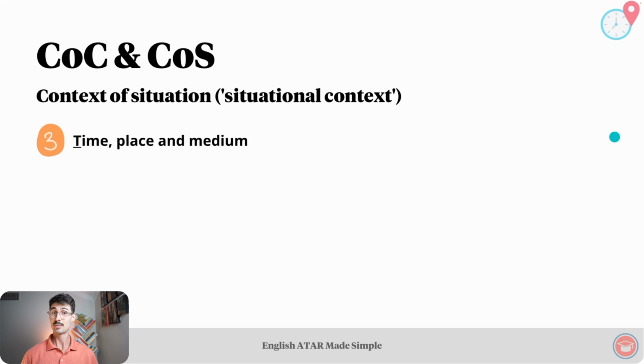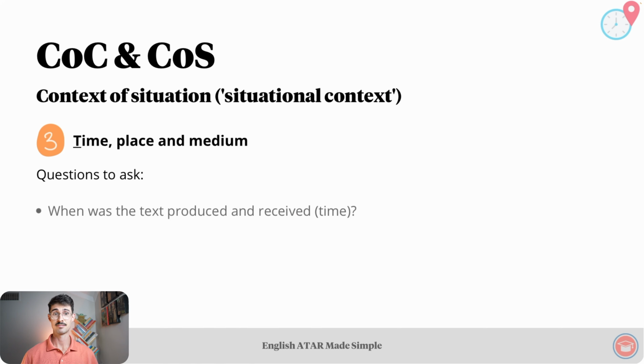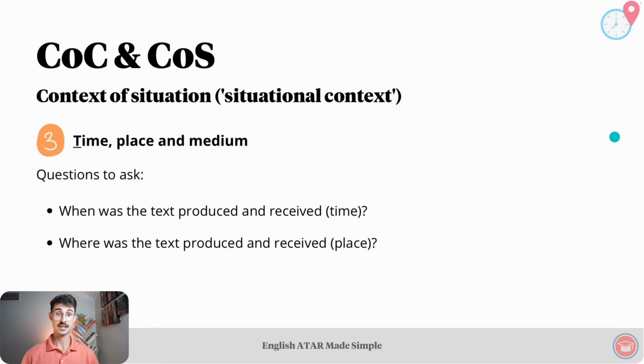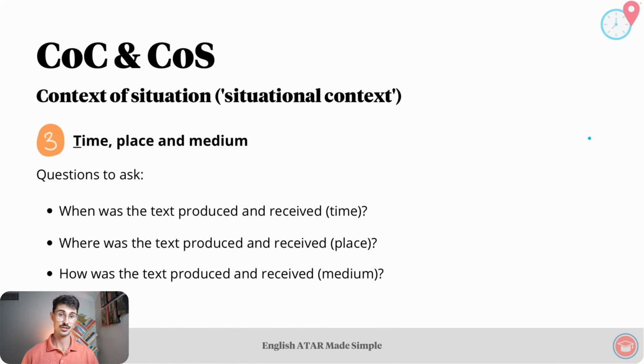Finally, the T in PIT, time, place, and medium. The questions to ask are: when was the text produced and received? Which refers to the time. Where was the text produced and received? Refers to the place. And how was the text produced and received? And that refers to the medium.